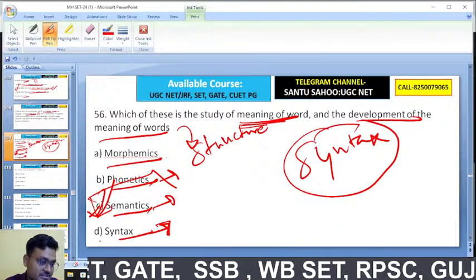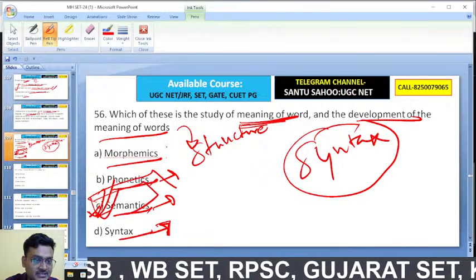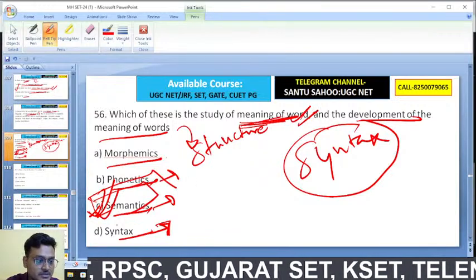Arrangement of words and phrase, that is syntax. But here the right answer is semantics. It is the study of meaning of word. So C is the right answer.